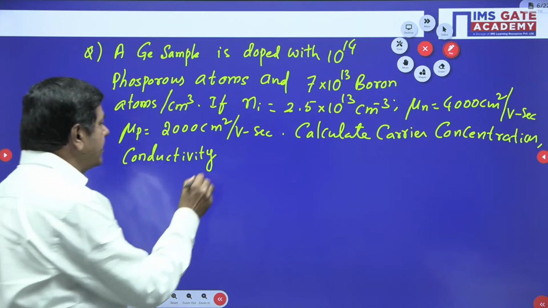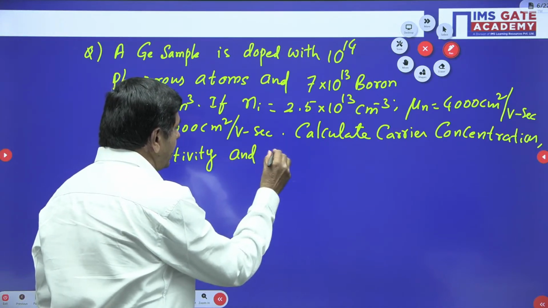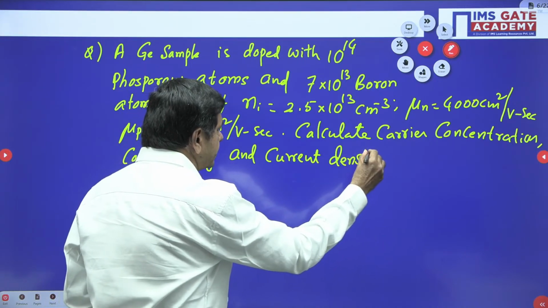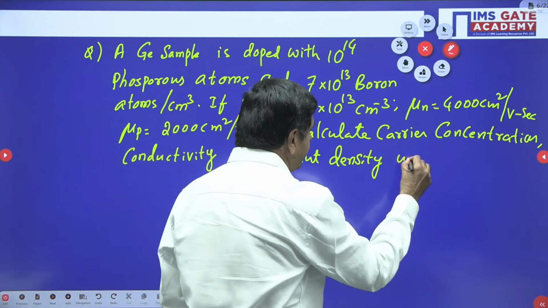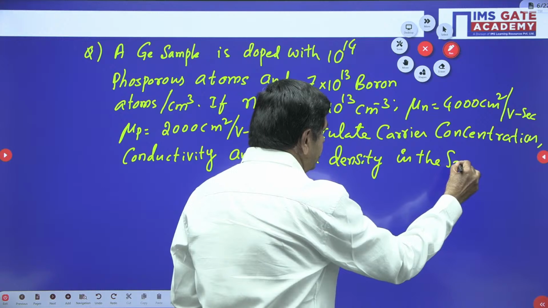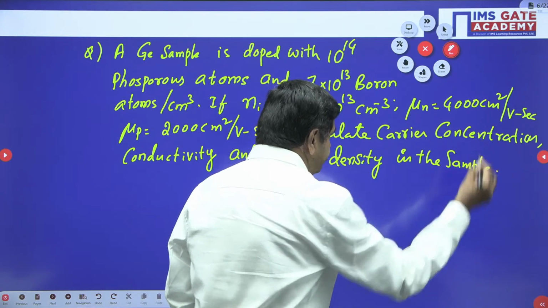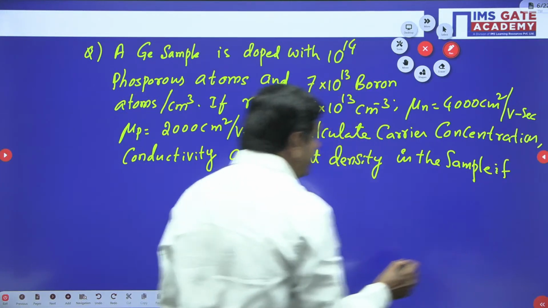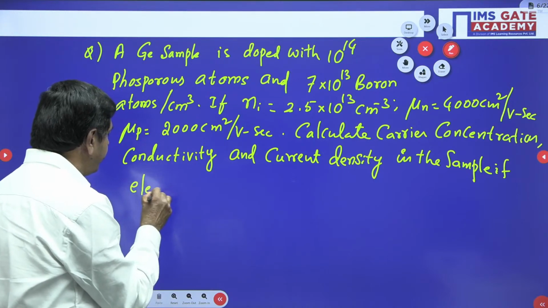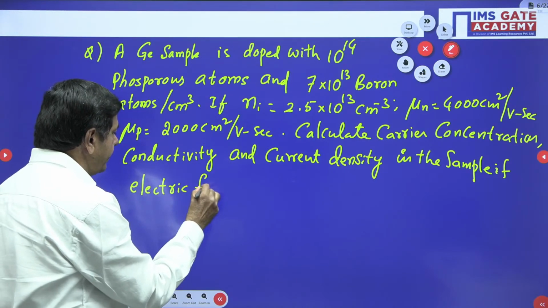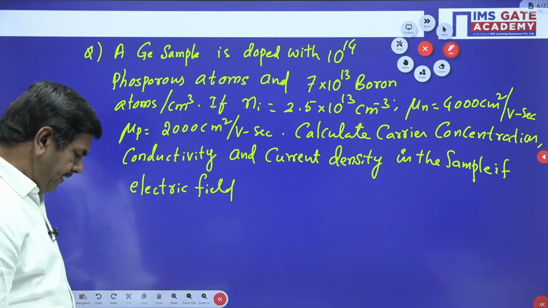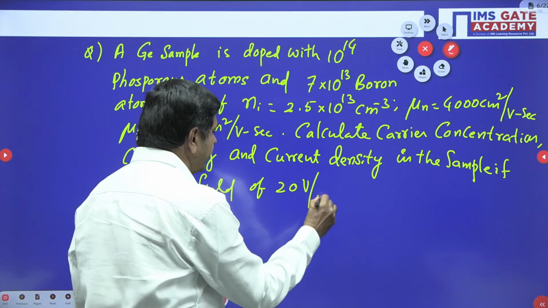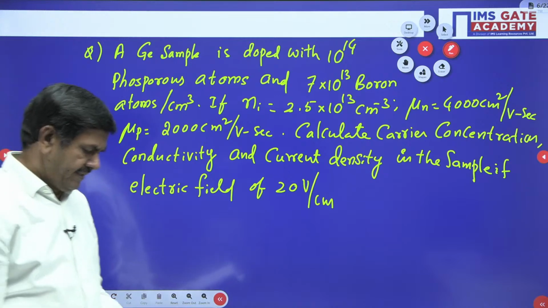and current density in the sample. In the sample, if electric field of 20 volts per cm is applied.